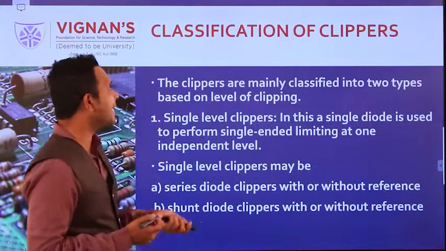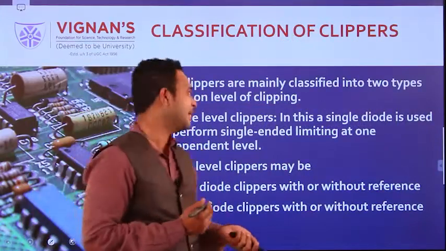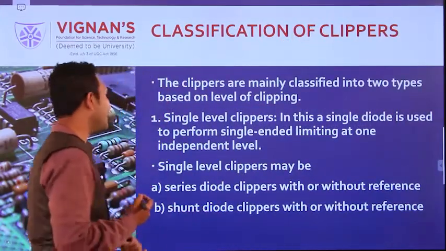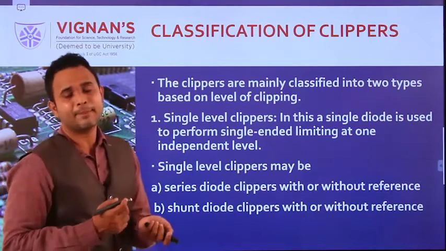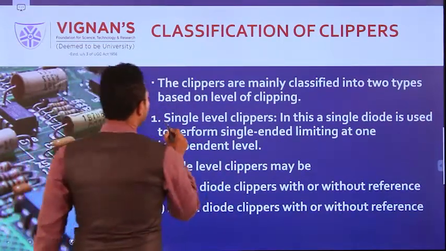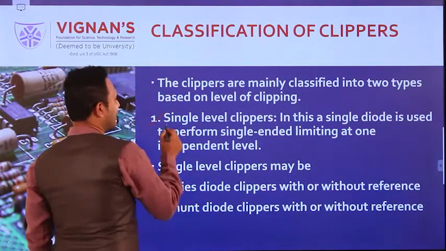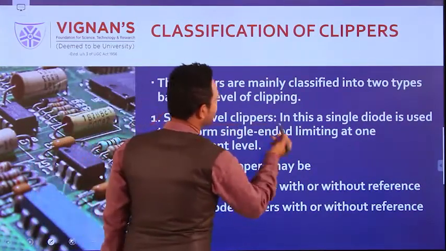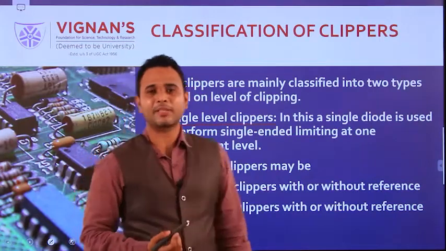That's why clippers are named one of the non-linear wave shaping circuits. Coming to the classification of clippers, clippers are generally classified into two types. The first is the single level clipper.